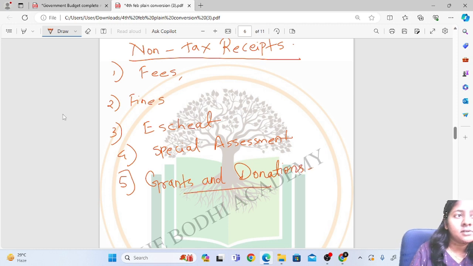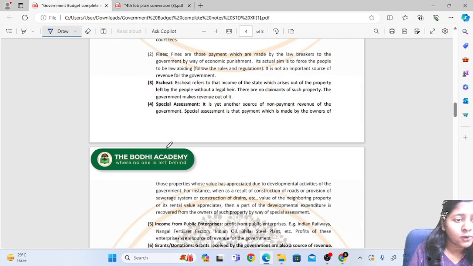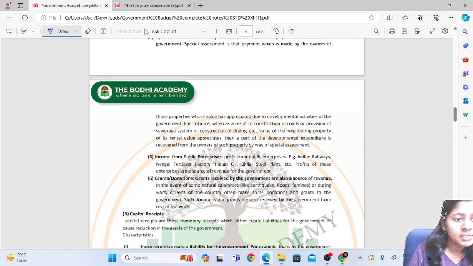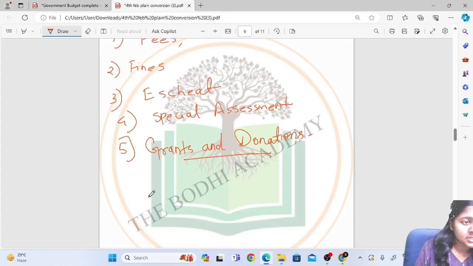So these are the various non-tax sources for the government. And fifth is income from public enterprises.